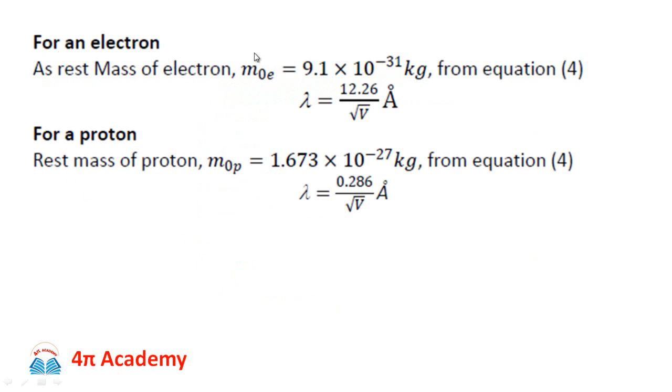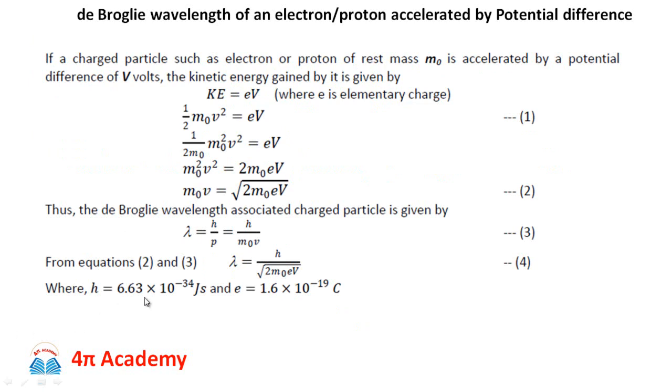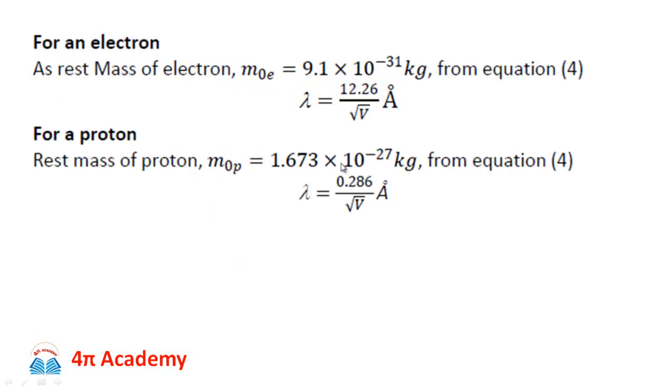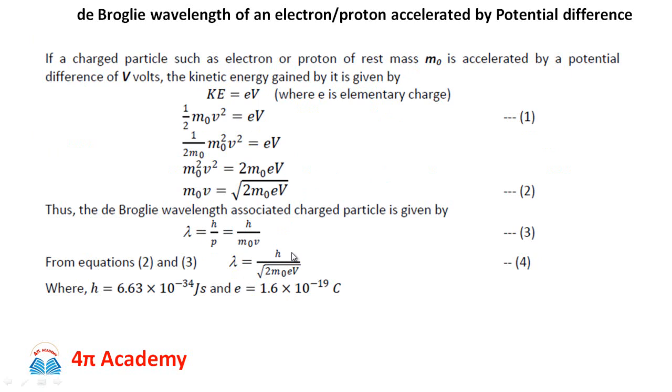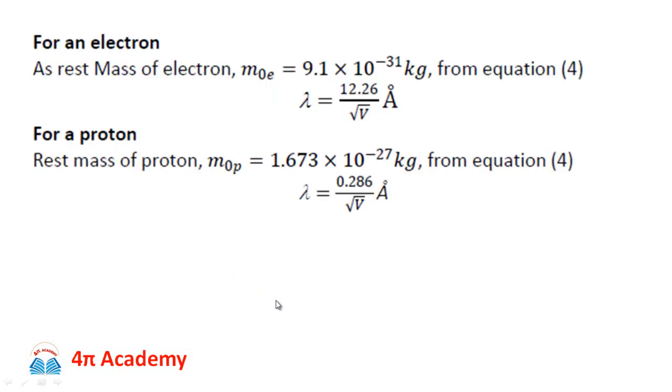So for electron, the rest mass of electron, that is m0e, is 9.1 into 10 raised to power minus 31 kg. So if I substitute the values of h, e and m for electron, which is 9.1 into 10 raised to power minus 31 kg, in this equation, then I will get the wavelength associated with the electron, which is subjected to potential difference of V volts, as lambda is equal to 12.26 angstrom units divided by root of V. Angstrom unit means 10 raised to minus 10 meters.